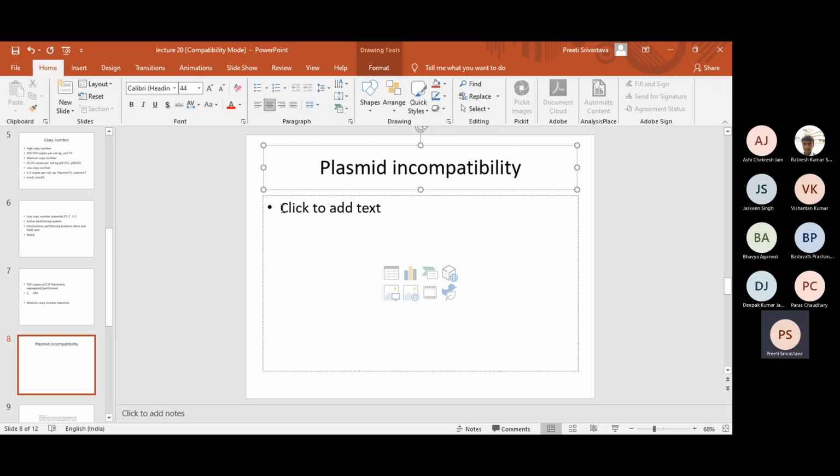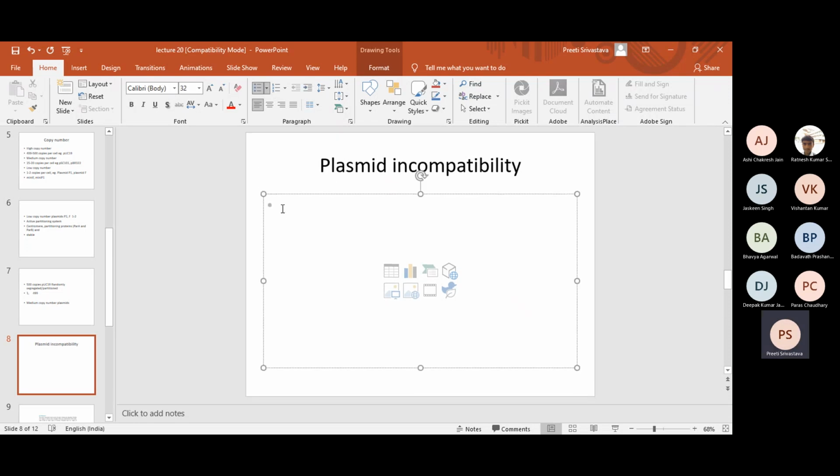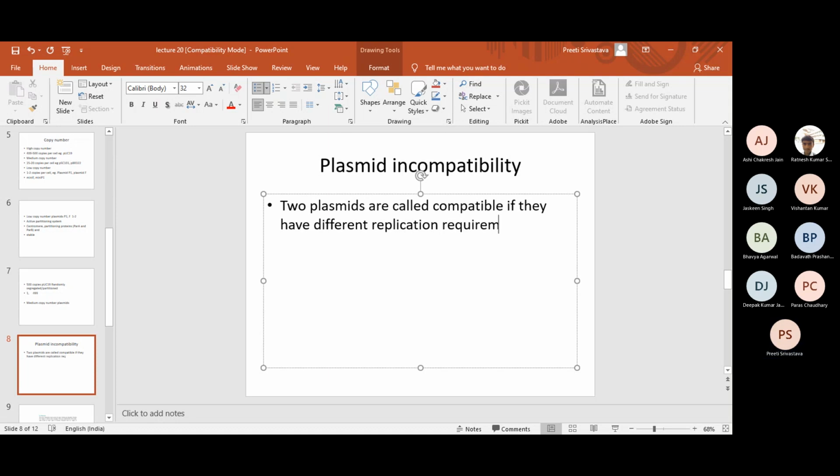What is plasmid incompatibility? Two plasmids are incompatible if they have similar requirements.